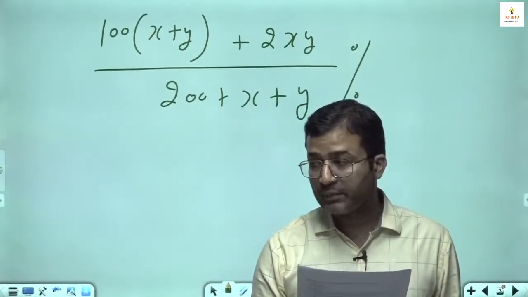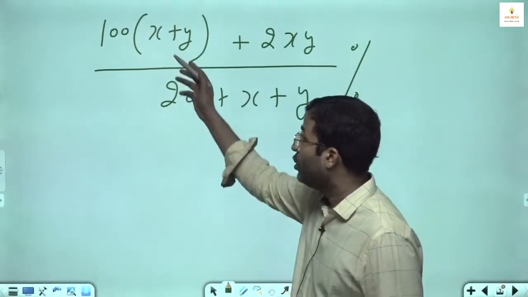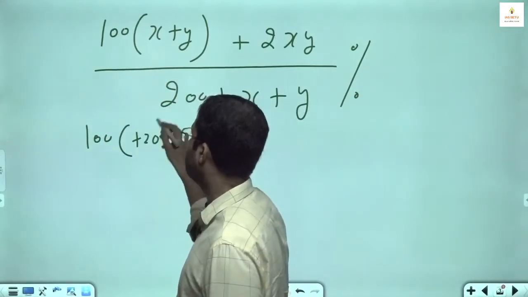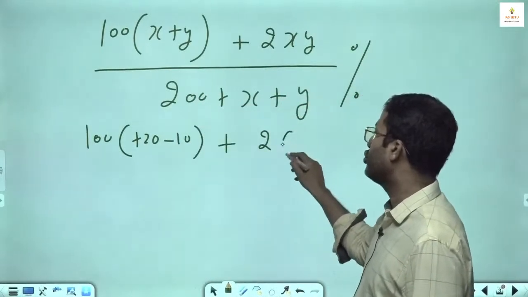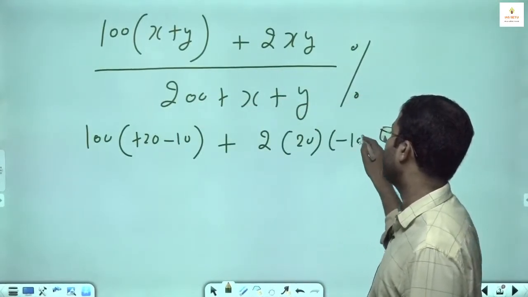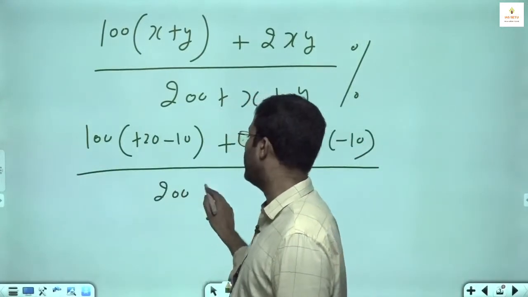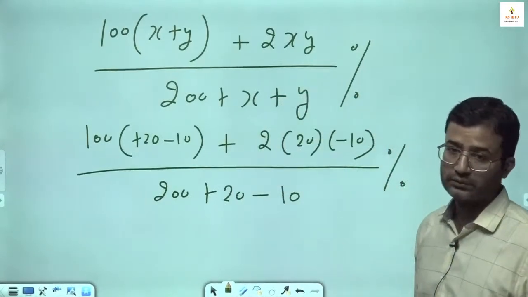If he sells one at a profit of 20% and the other at a loss of 10%, so what we will do: 100, profit of 20 is plus 20, loss of 10 is minus 10, plus 2 into 20 into minus 10, upon 200 plus 20 minus 10 percent.